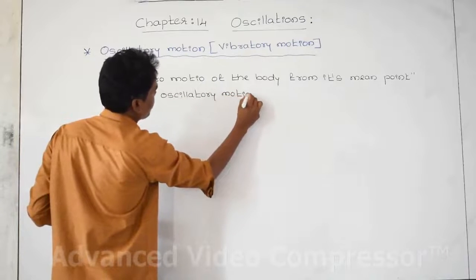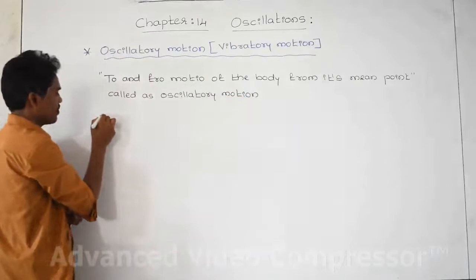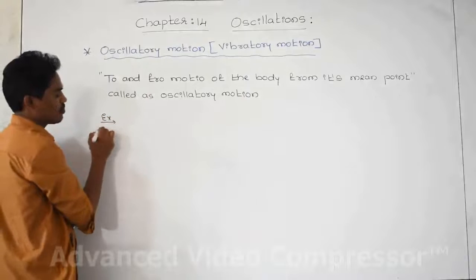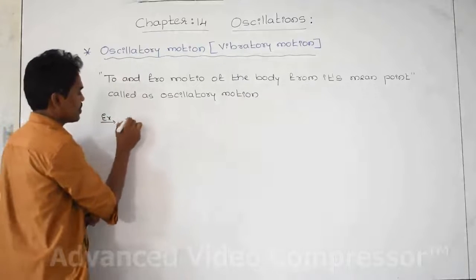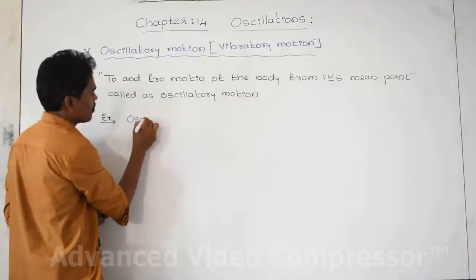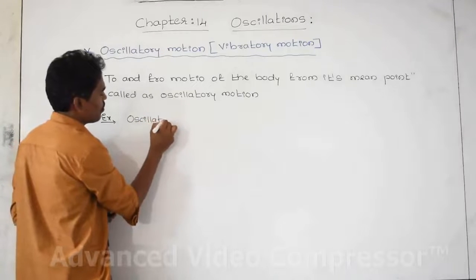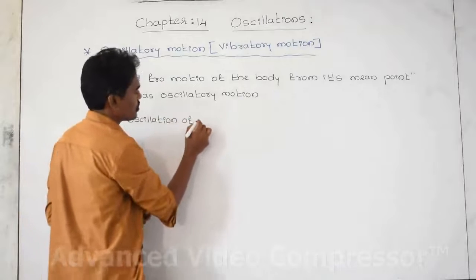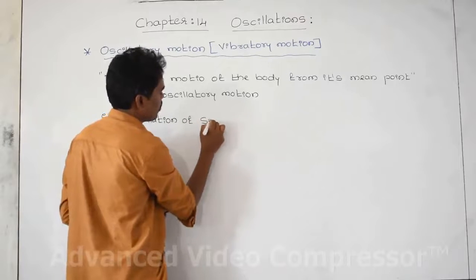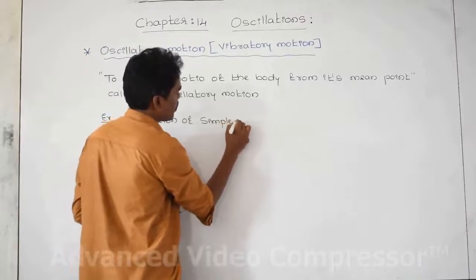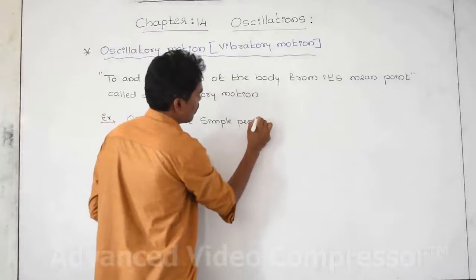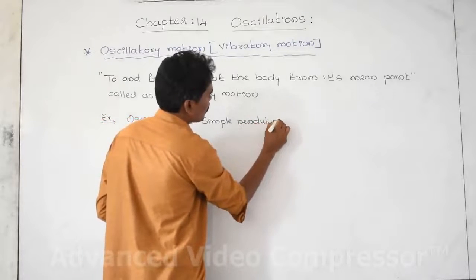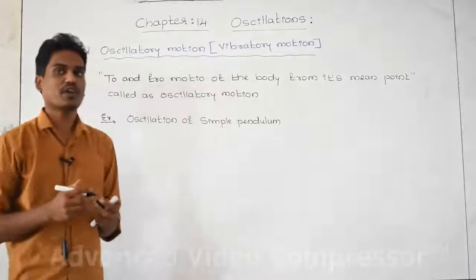What is the example? The first example, that is oscillation of a simple pendulum, and you already studied about the simple pendulum. The simple pendulum is an example for periodic motion.